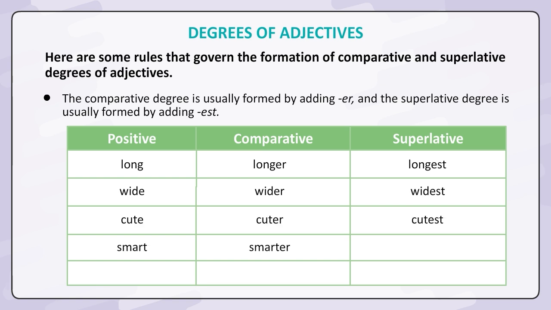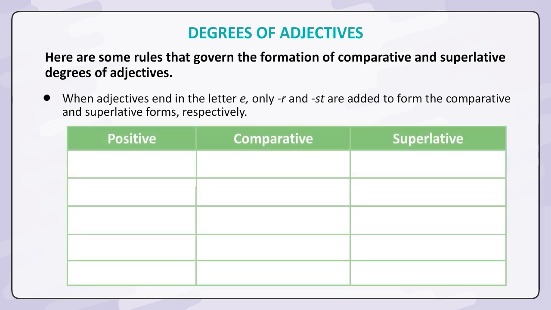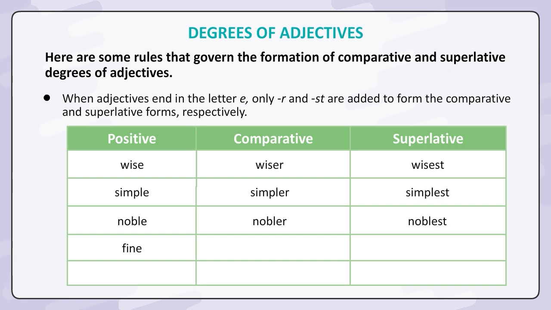Smart, smarter, smartest. Low, lower, lowest. When adjectives end in the letter E, only R and ST are added to form the comparative and superlative forms, respectively. Positive, comparative, superlative. Wise, wiser, wisest. Simple, simpler, simplest. Noble, nobler, noblest. Fine, finer, finest. Strange, stranger, strangest.